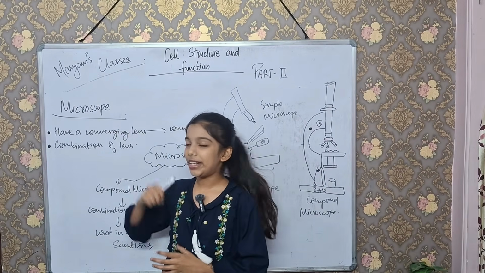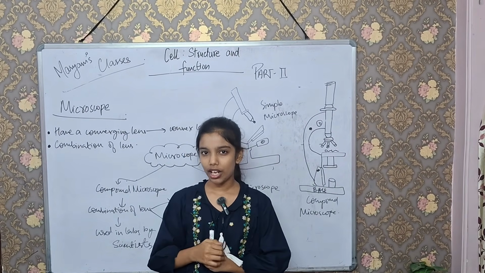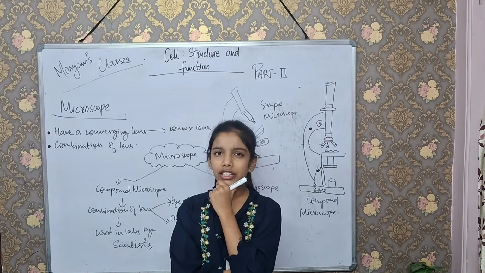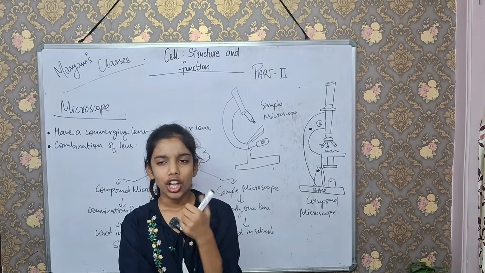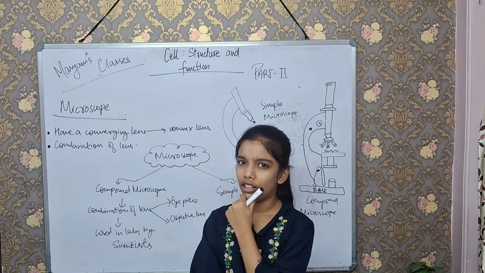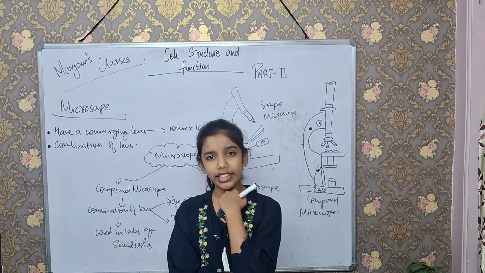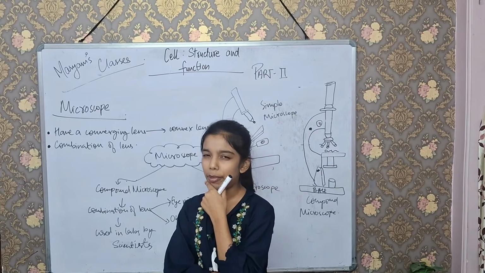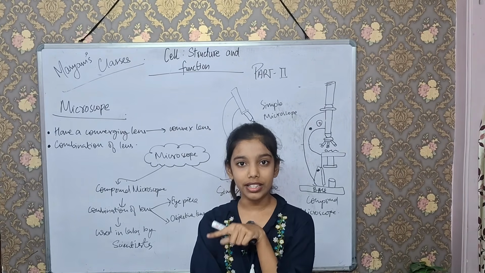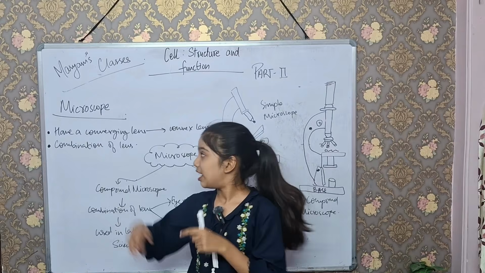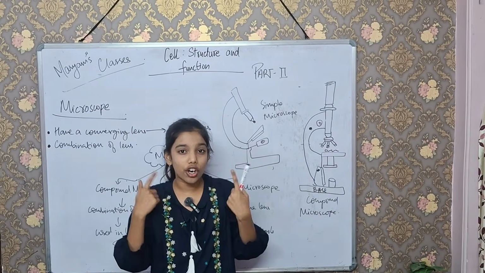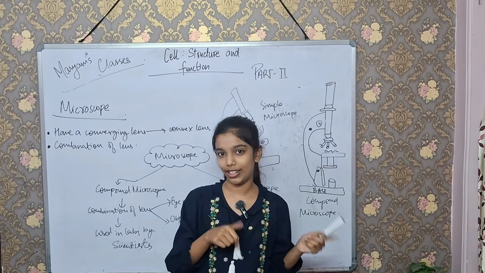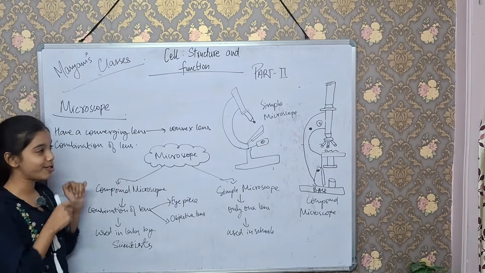So moving to our next topic, that is microscope. Before starting this topic, I have a question for you. We have studied what a cell is. We have also studied the discoveries related to the cell, and who discovered the cell. Robert Hooke, right? So can you tell me by what machine he discovered the cell? He discovered the cell by using a microscope. Because we cannot see cells with our naked eyes, he used a microscope to discover the cell. So let's study about the microscope.